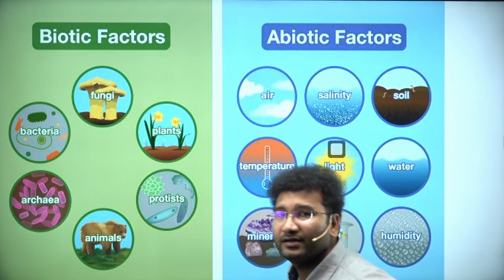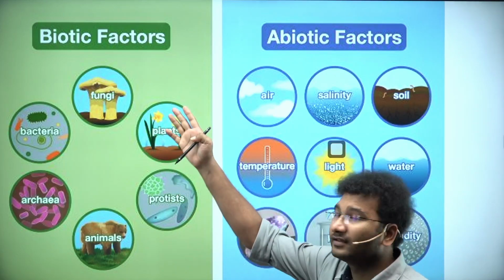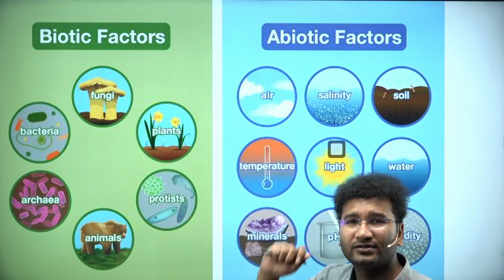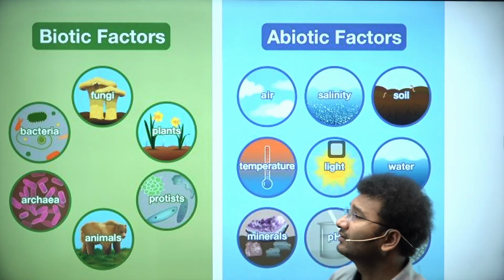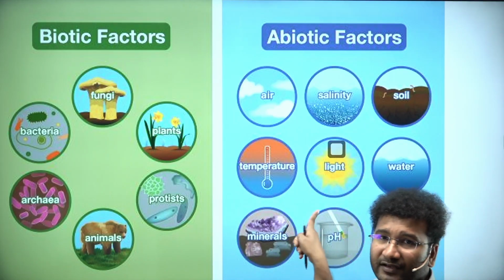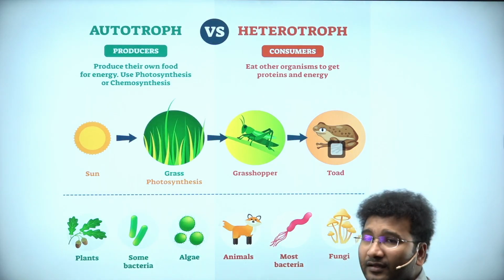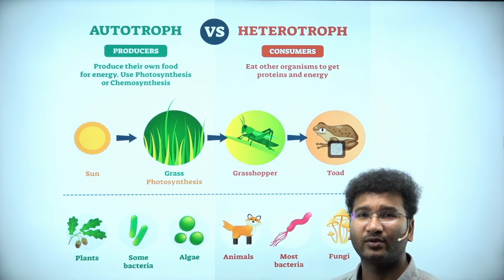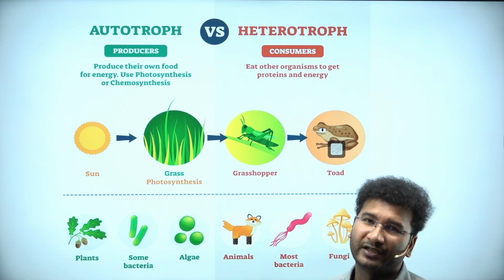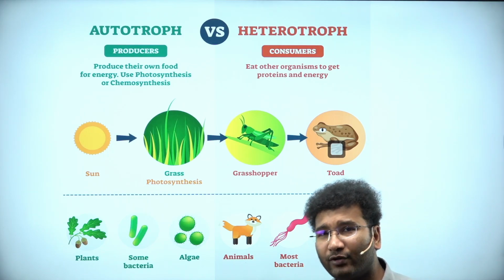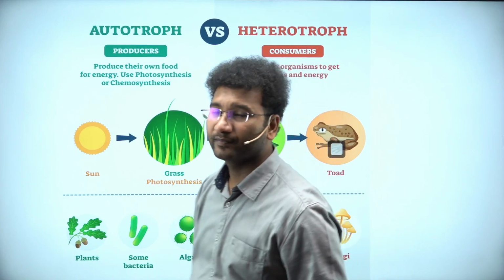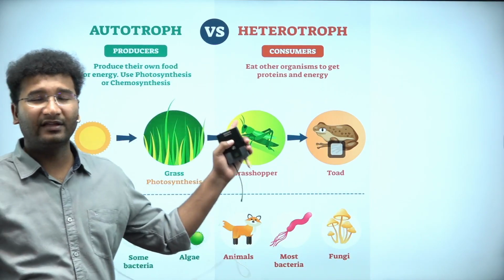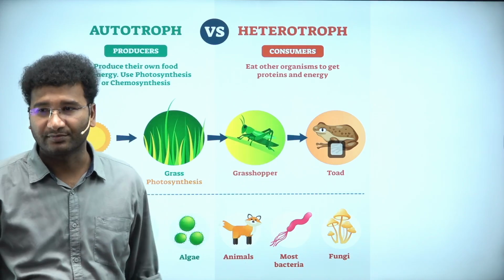So let me quickly tell you that these are your biotic factors: fungi, all the life forms, and those which are not life forms are considered to be your abiotic factors, right? Now, among biotic factors, you will have different kinds of living beings. Those which make their own food and those which do not make their own food. If they are making their own food, you'll call them autotrophs. If they are not making their own food, you'll call them heterotrophs, right?